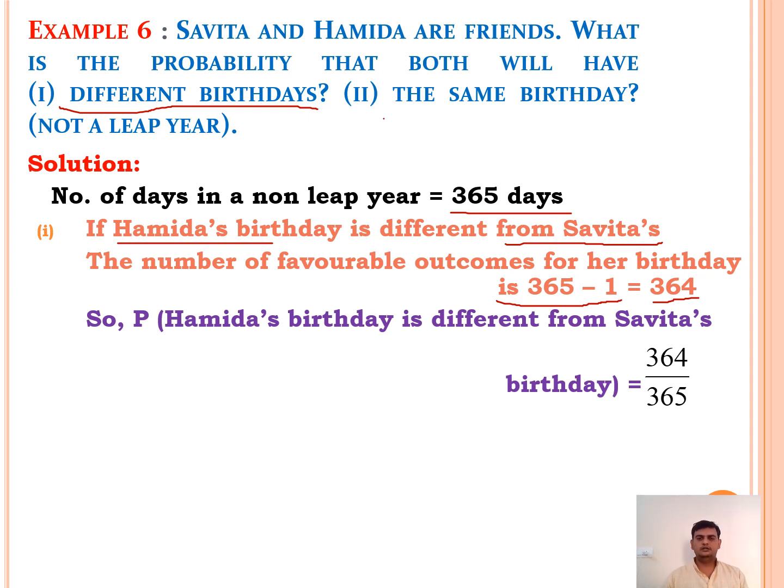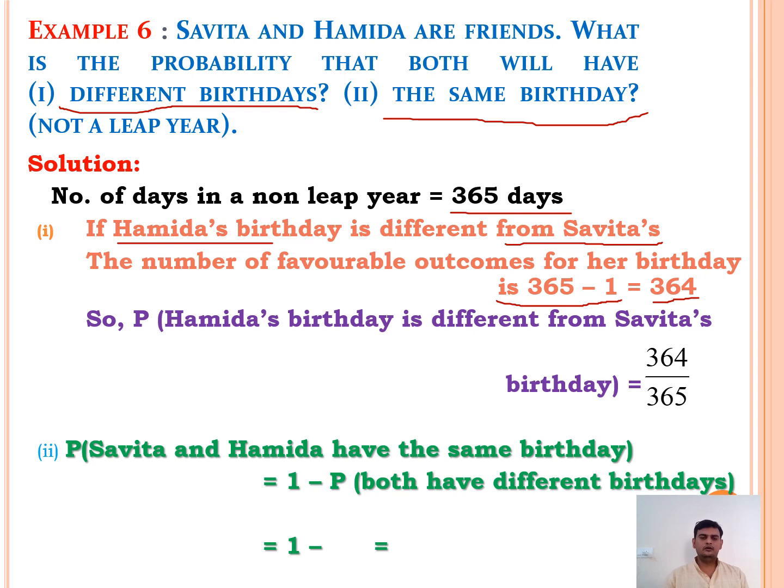Now let us come to the same birthday. Same birthday means both should have only one day. For example, if Savita's birthday is 1st January, then Hamida's birthday must also be on 1st January, so the favorable outcomes are only one. The probability that Savita and Hamida have the same birthday is 1 minus 364 by 365, that is 1 by 365. 1 is our total probability, and from that we subtract the probability of different birthdays, 364 by 365.